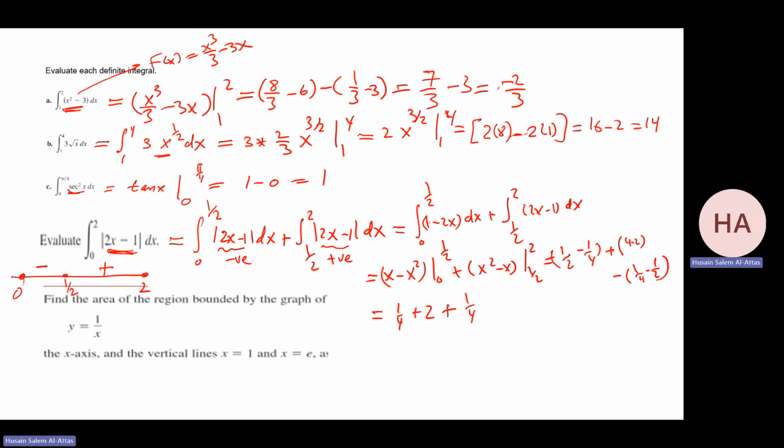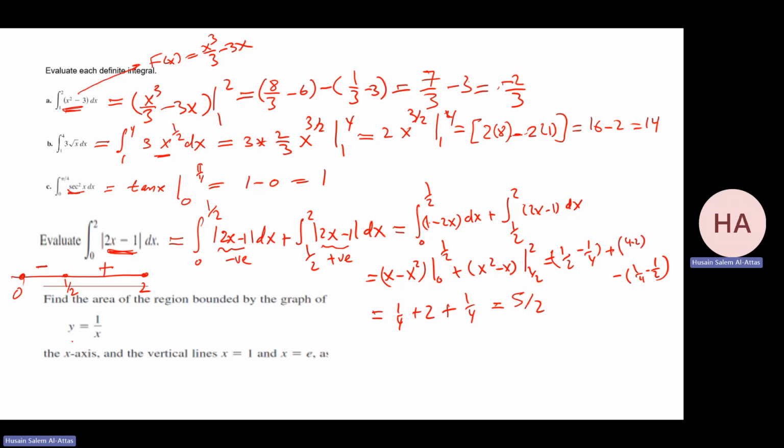Wait a minute, it will be x squared minus x from half to 2. So plus 2, that will be 5 over 2. Yeah, you can check the calculations.